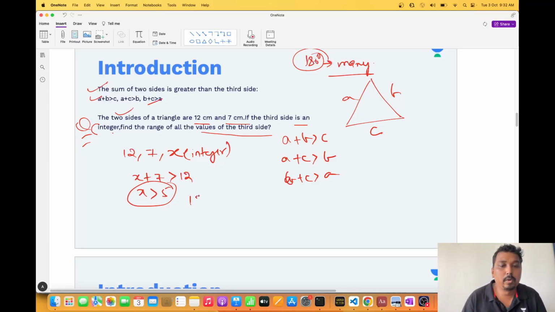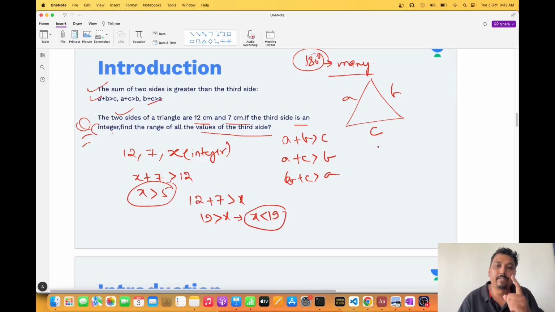Now 12 plus 7 greater than x. So 19 is greater than x, or I can say x is less than 19. One more property I have. Now I have three relationships. So one is x plus 12 greater than 7, so x is greater than minus 5.